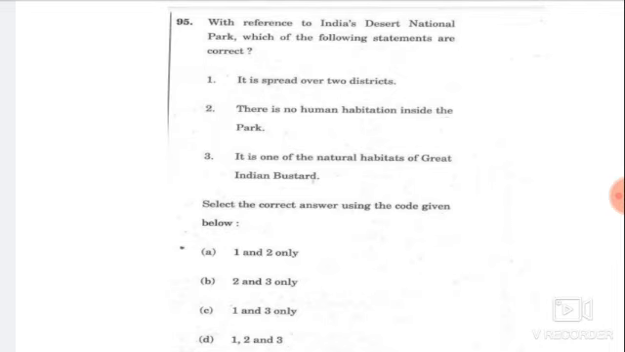Next question is, with reference to India's Desert National Park, which of the following statements are correct? It may not be answered directly with mapping, but we can eliminate at least one option. Desert National Park is spread over 2 districts of Rajasthan, which are Jaisalmer and Barmer. So by this, the first statement given is right. With this, we can eliminate option B.